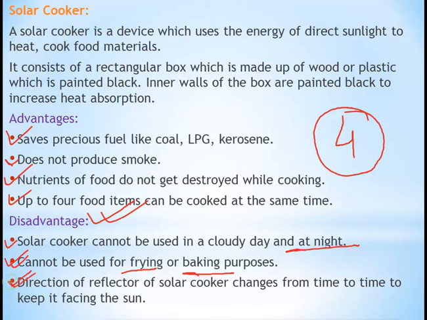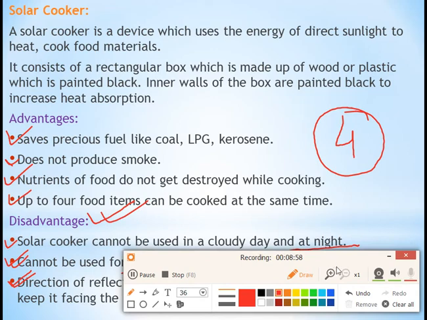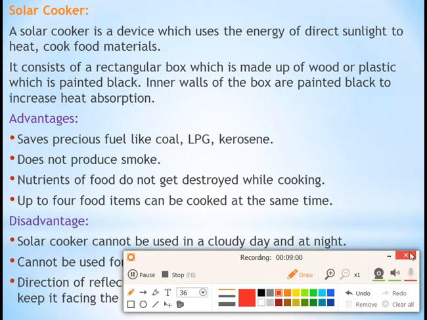The direction of the reflector of a solar cooker changes from time to time to keep it facing the sun. You know that the sun changes its direction. Sun rises from the east, and after that it sets in the west direction, correct? So like that only, the reflector of the solar cooker also changes from time to time to face the sun, to get the sunlight from it. So these are the disadvantages of the solar cooker as well as the advantages. Both things we have read over there.